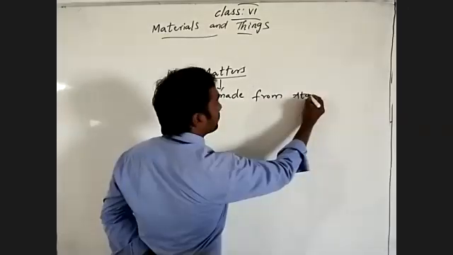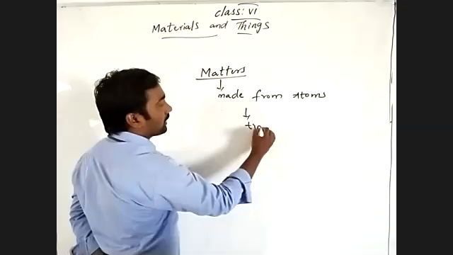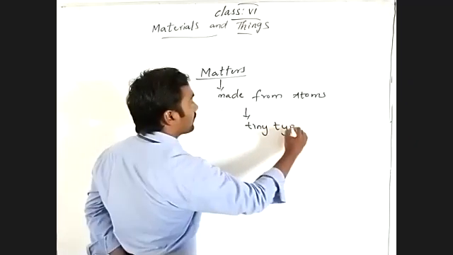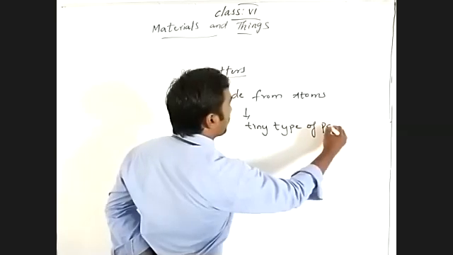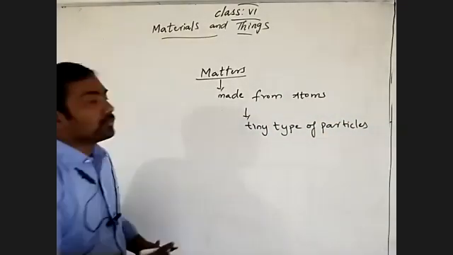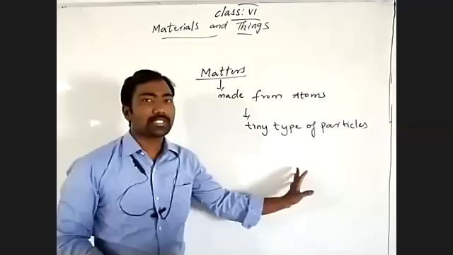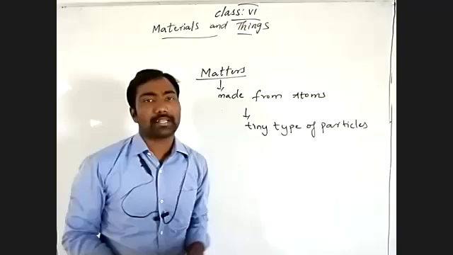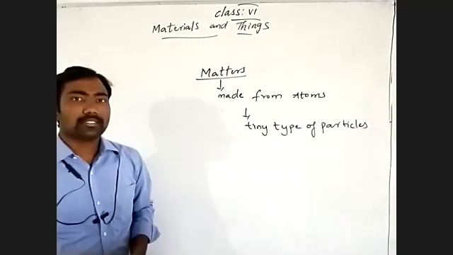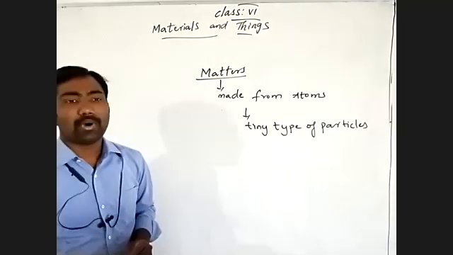Atoms, means tiny particles. Matter is made up of tiny particles. Those tiny particles we call atoms. Generally, we can consider them as molecules.